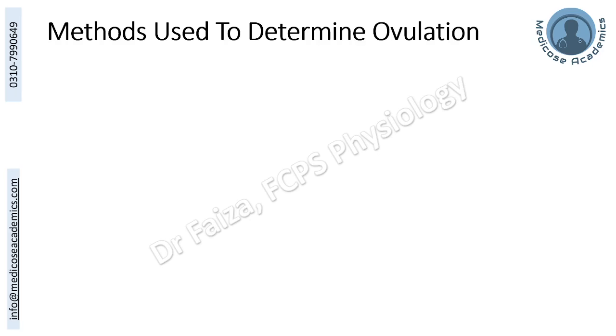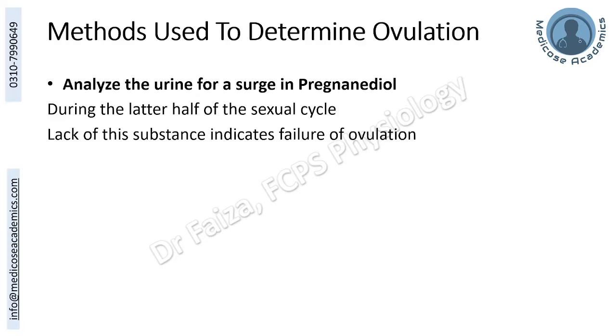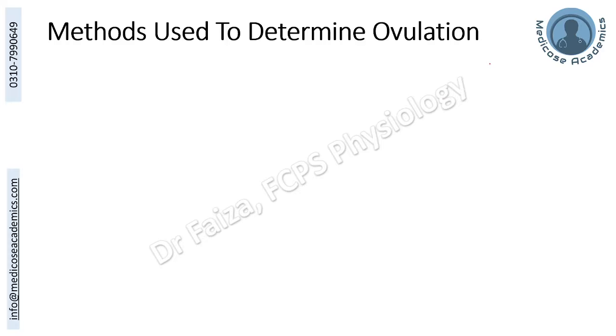Now, the methods that can be used to determine ovulation if you want to counsel a female for her days of maximum fertility. The simplest method is, in case of regular cycle, the day of ovulation is 14 days before menstruation in a 28 days period. So you can calculate in a regular cycle female the expected day of ovulation and counsel her about the maximum fertility days.